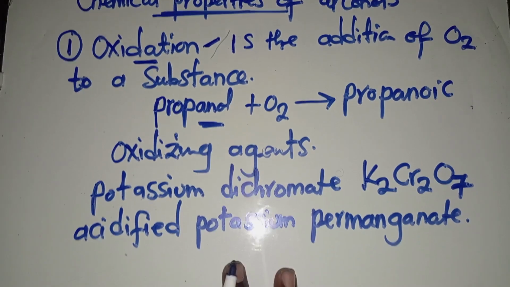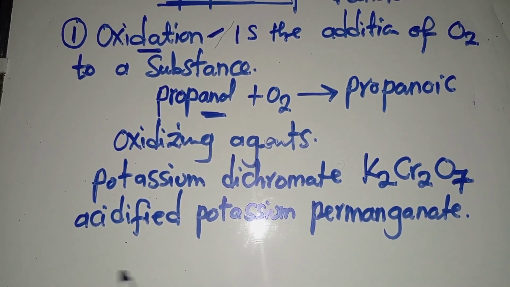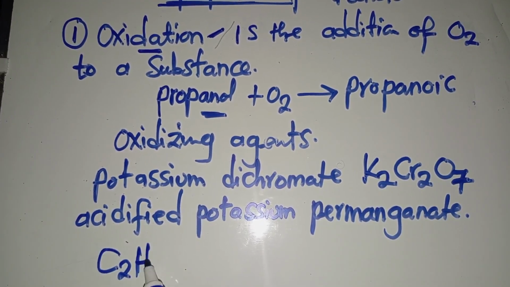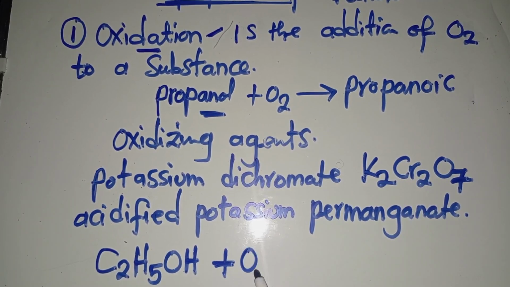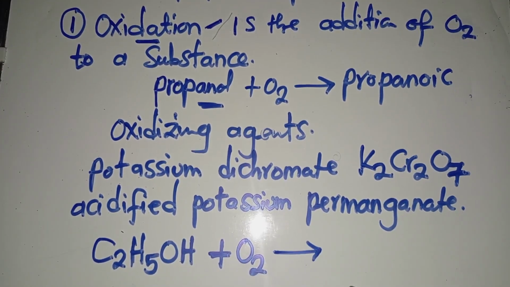Since I'm talking about ethanol a lot, when ethanol reacts with atmospheric oxygen, with the bacteria in the air, what we are going to form is a carboxylic acid.